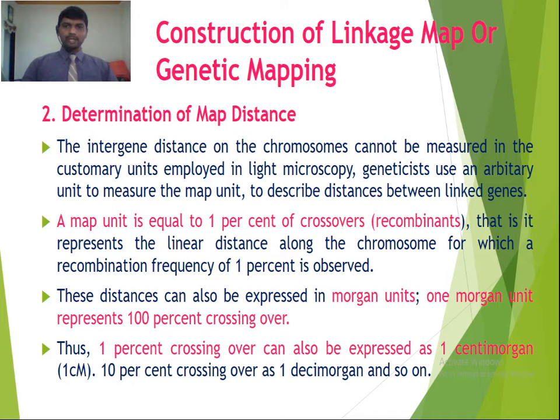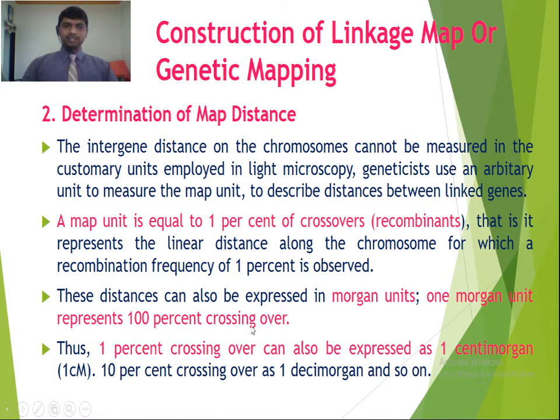So we have to find another arbitrary unit to measure the map distance, to describe the distance between the linked genes. A map unit is equal to 1% of crossovers or recombinants. So we use the map unit for describing the distance between linked genes. It represents the linear distance along the chromosome for which a recombination frequency of 1% is observed. So 1% of crossover is equal to 1 map unit.